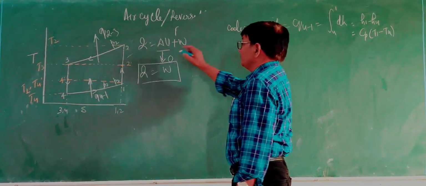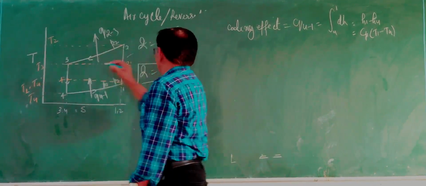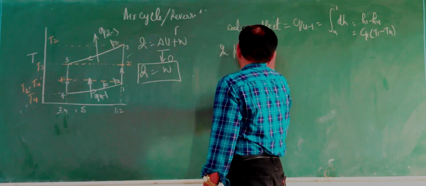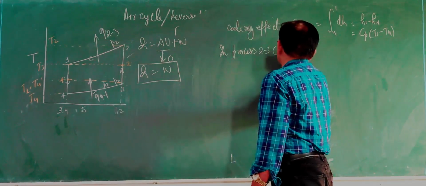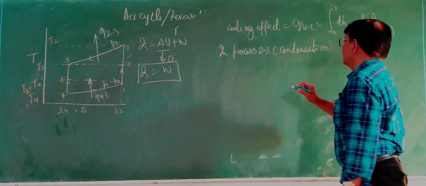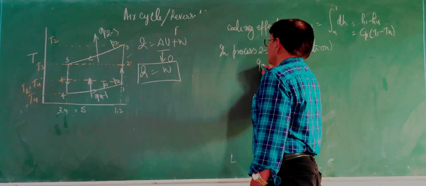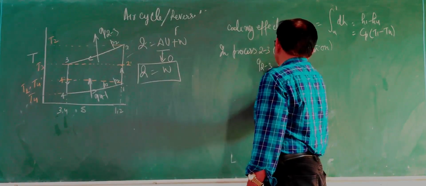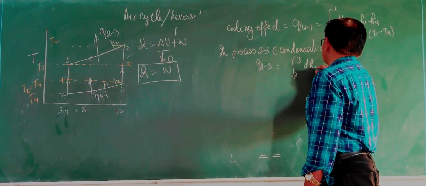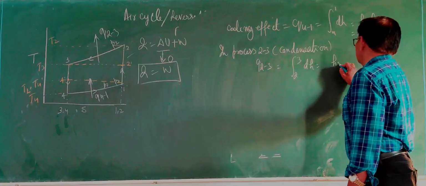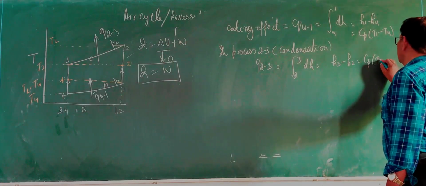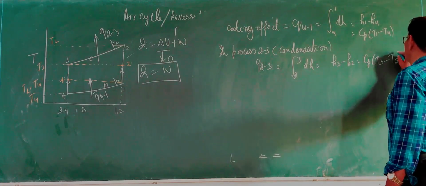And the heat released from the condensation process 2-3. In process 2-3, condensation, same schematic figure. So Q23 equals the integration from 2 to 3 of dH, equal to H3 minus H2, equal to Cp (T3 minus T2).